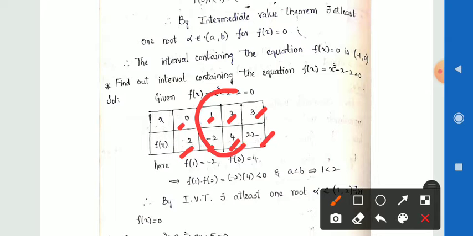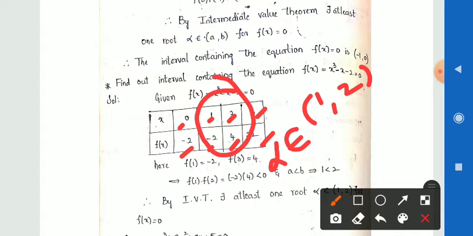Here f of 1 is equal to minus 2, we have a negative value, and taking the f of 3 value we get 4, that is positive, which means the root lies in the interval 1 comma 2. Here alpha is the root, and alpha lies in the interval 1 comma 2.